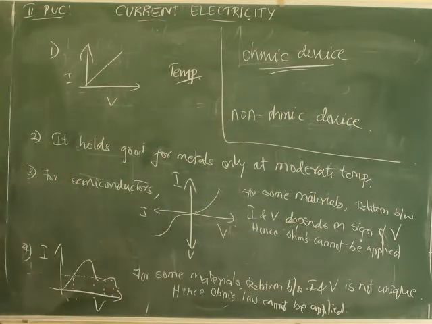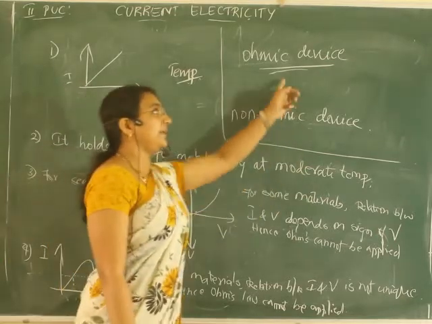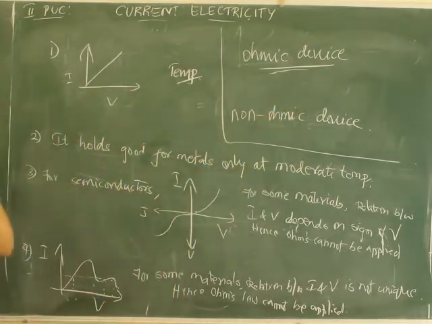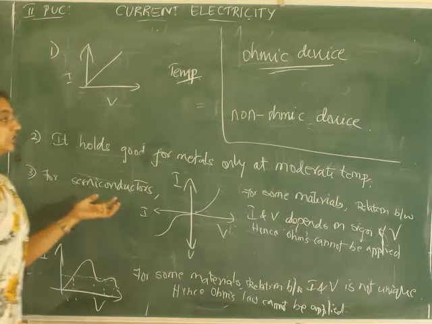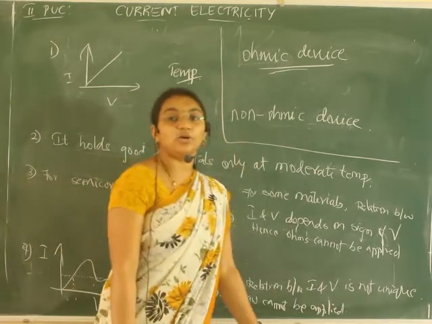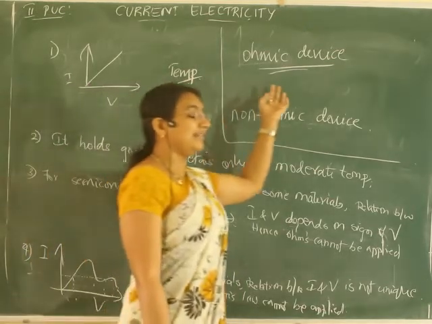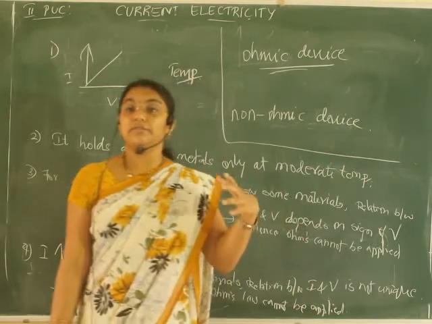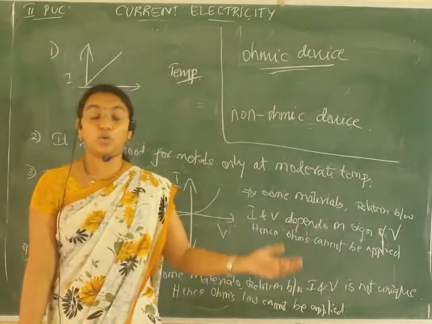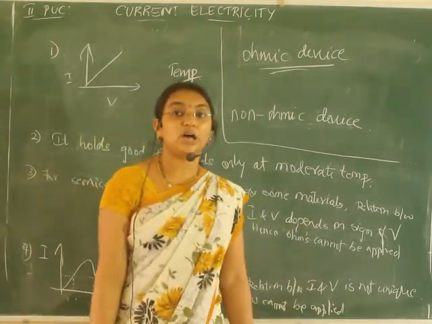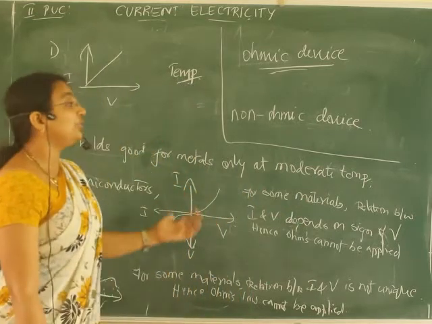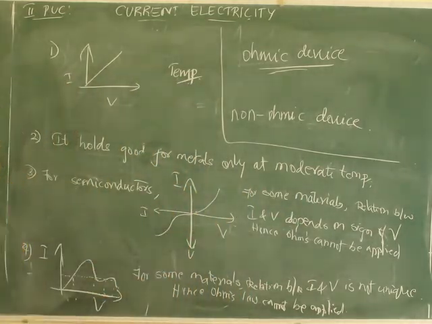Which one can I call an ohmic device? Metals at a moderate temperature I will call ohmic devices, and semiconductors I'll call non-ohmic devices. Understood? So there are 2 types of devices, ohmic and non-ohmic.